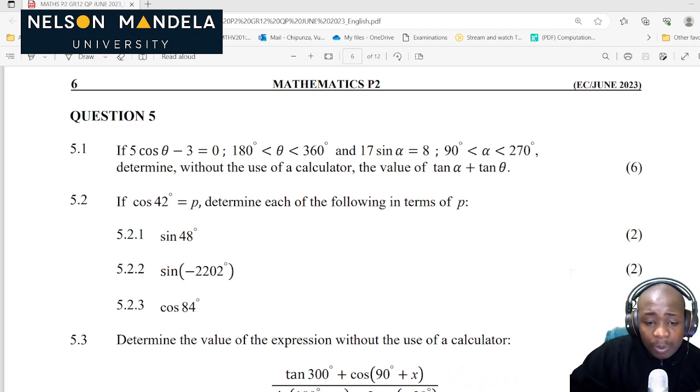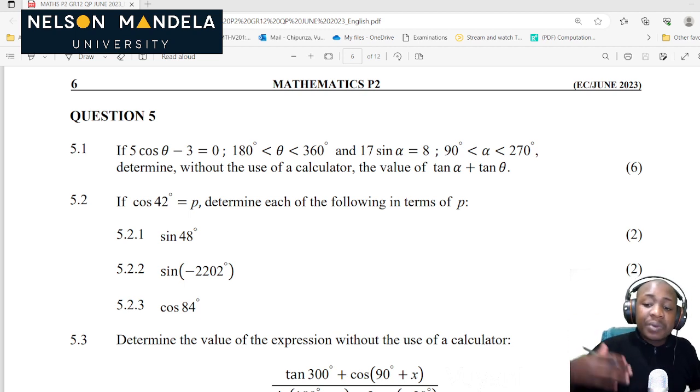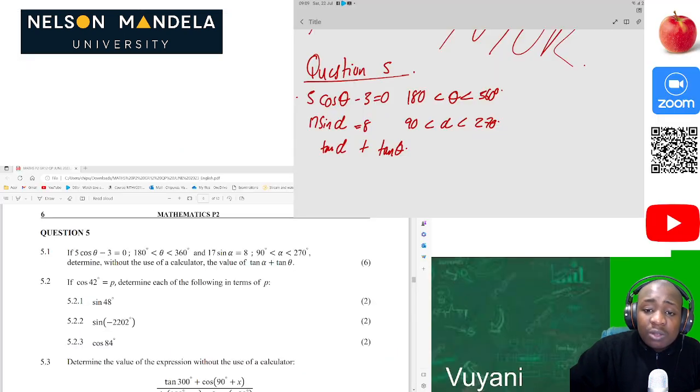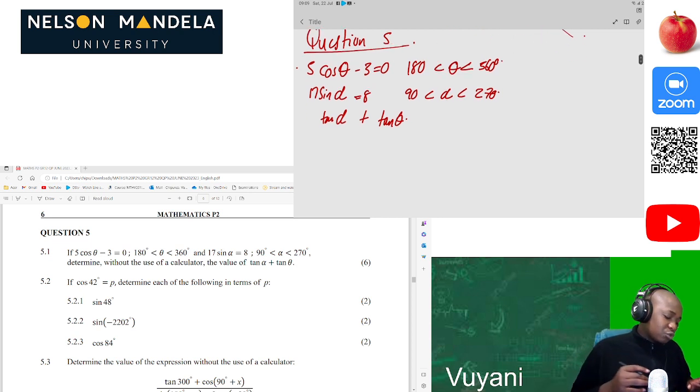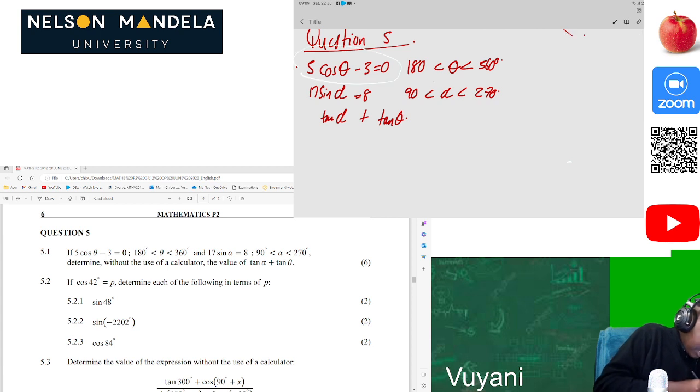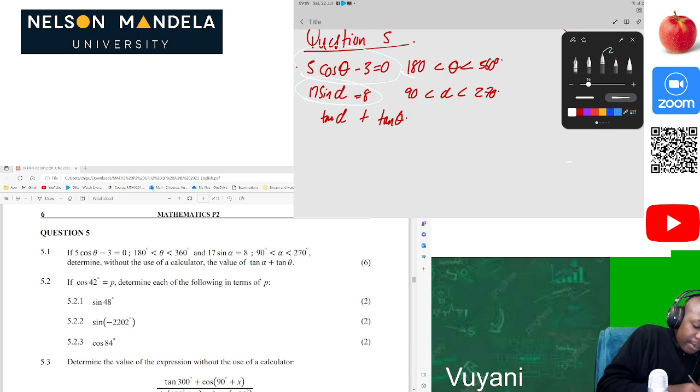This is 6 marks, so we are supposed to spend 6 minutes. But since we are now good at what we do and understand the concept, we don't have to spend the whole 6 minutes. If we spend maybe 3 minutes, that would be great. Now let's solve this together. The moment you see this, what should come to your mind is to draw these on the coordinate system. This is where the main marks should be.